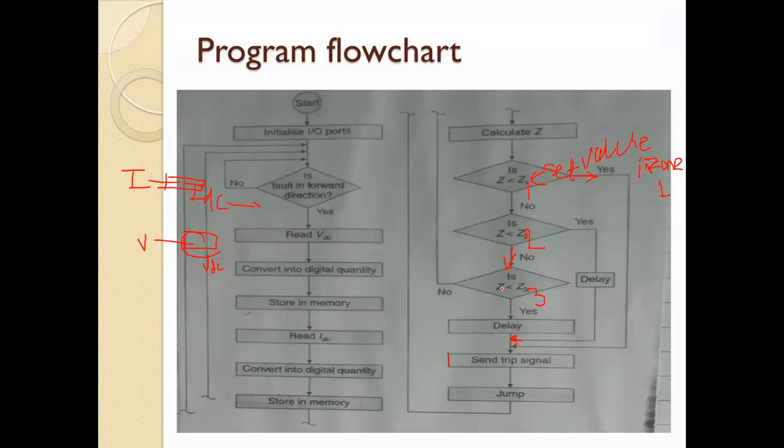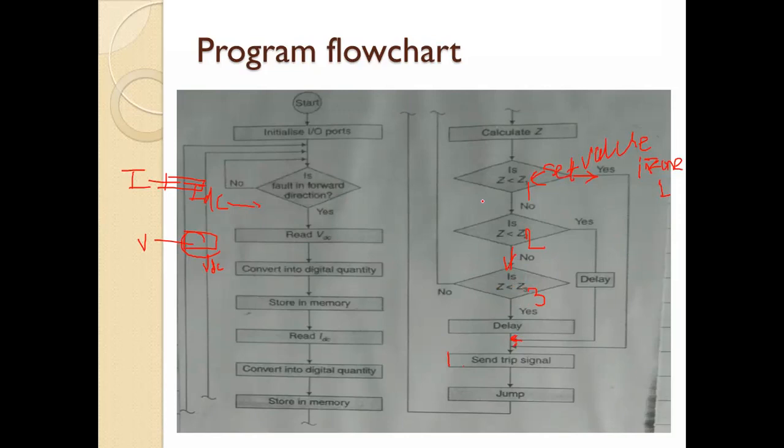We'll compare this impedance with zone 3 impedance, because it is in between, means the impedance is set very low as compared to zone 1 and zone 2.